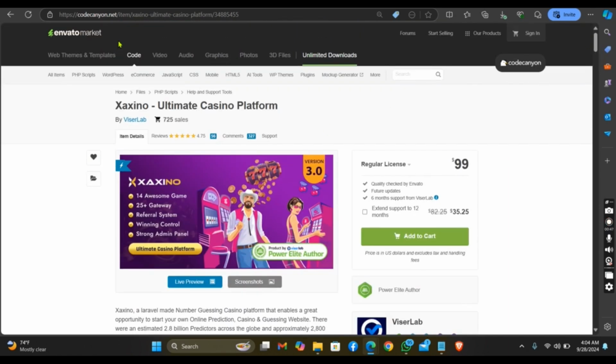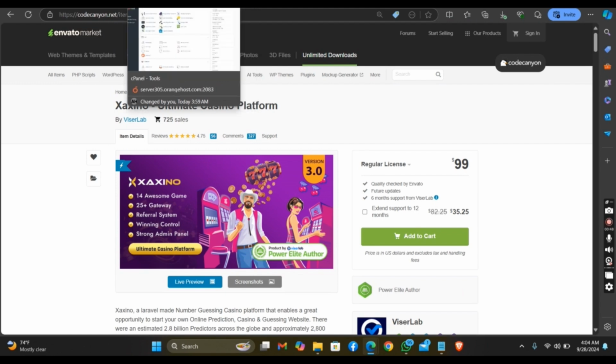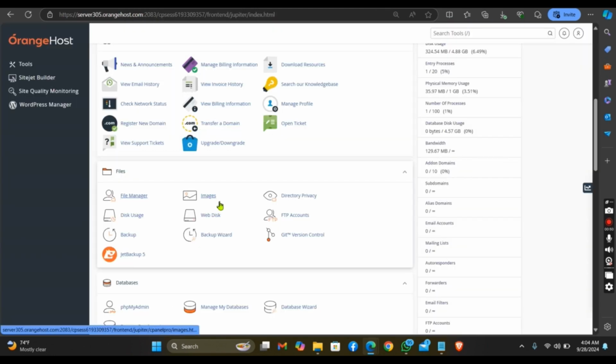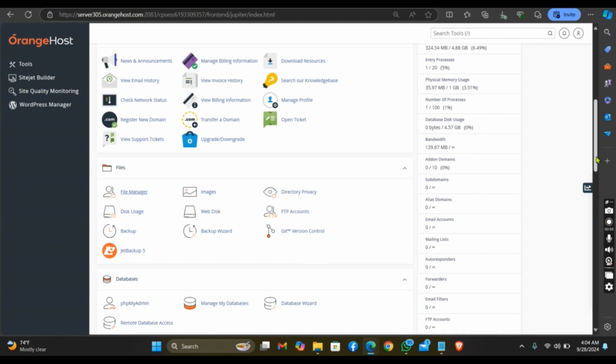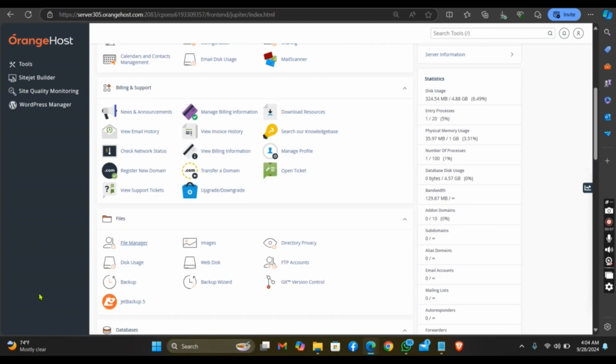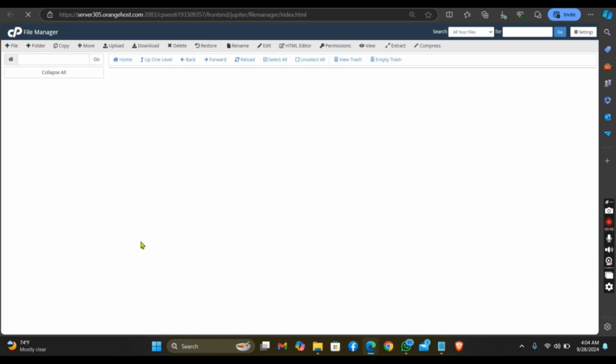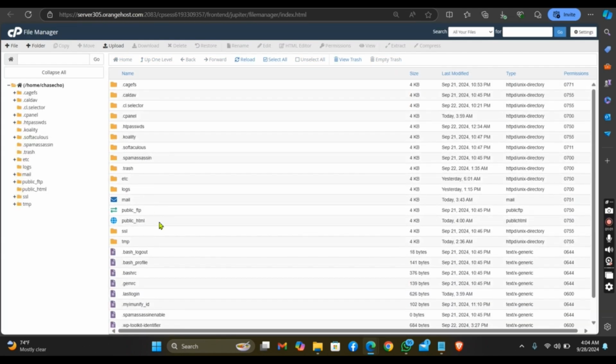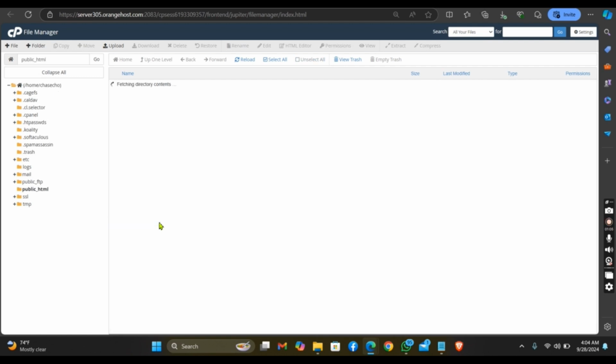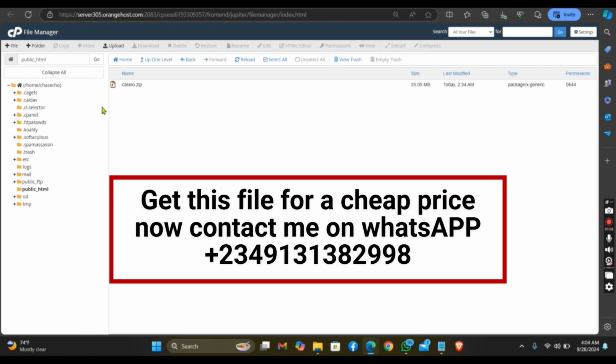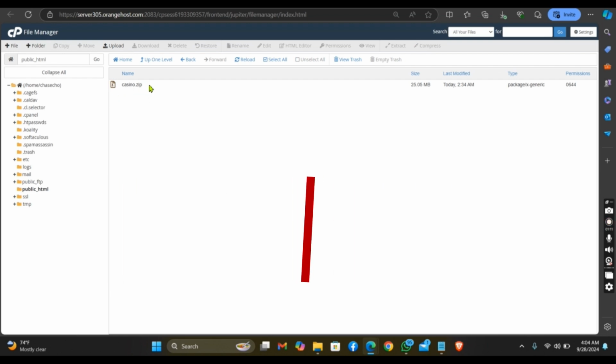Alright, so let's start this process. Now you go to your cPanel. As you can see, I'm on my cPanel. Then you go to File Manager, and you go to where I'll be uploading the file, my public HTML. As you can see, the file has already been there. So what you need to do now is to upload the file here.